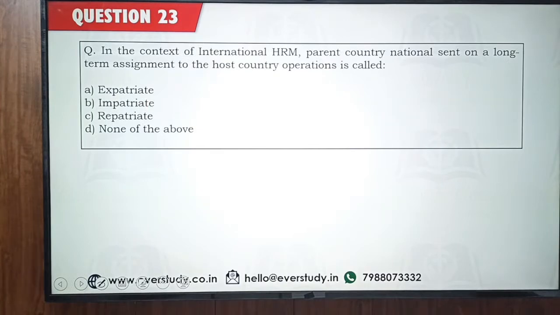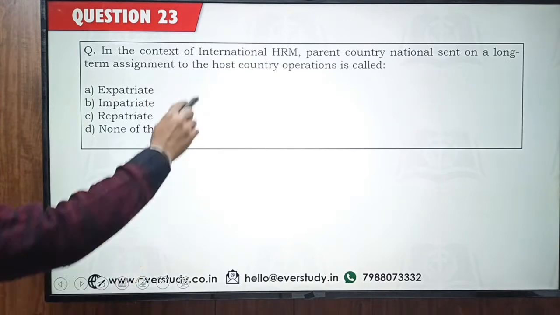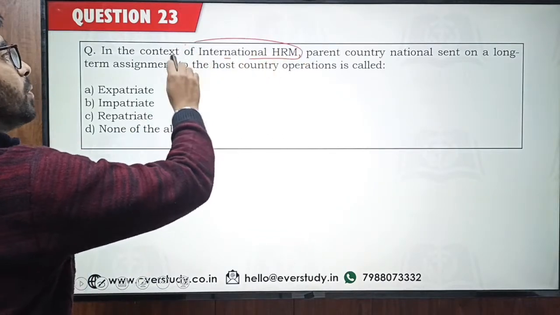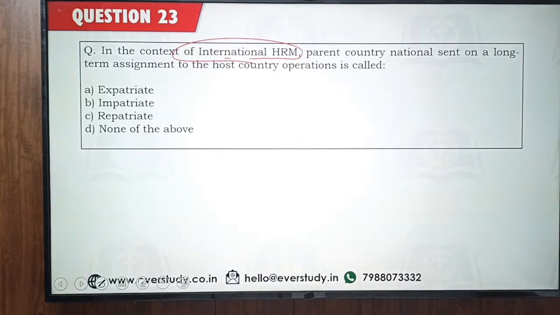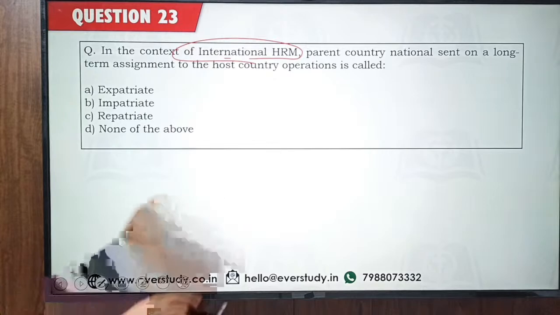So now let's come to the next question. In the context of international HRM, again a topic in your syllabus, a parent country national sent on a long-term assignment to the host country operations is called. So we have one